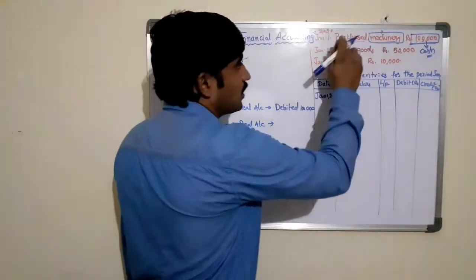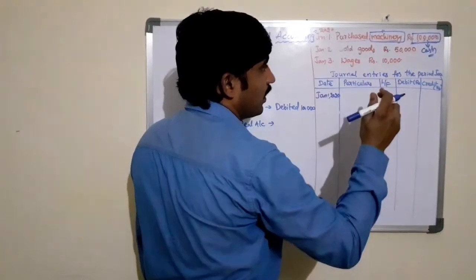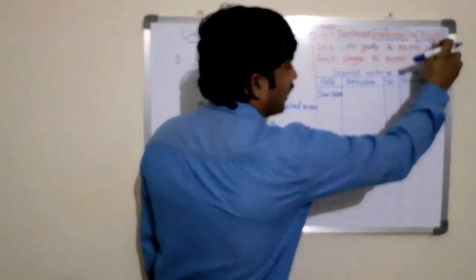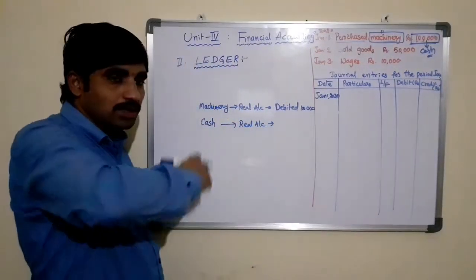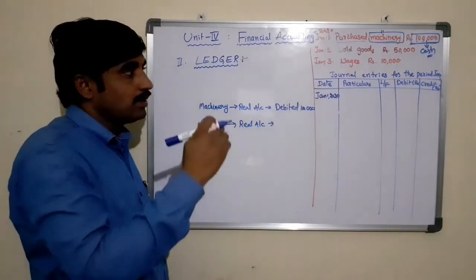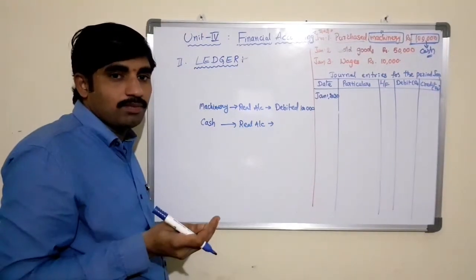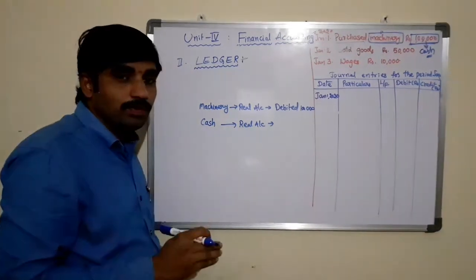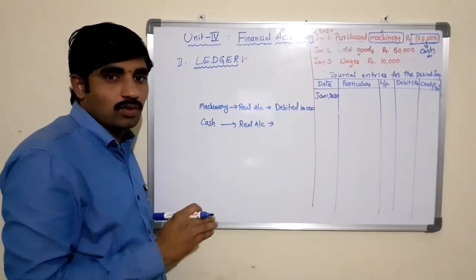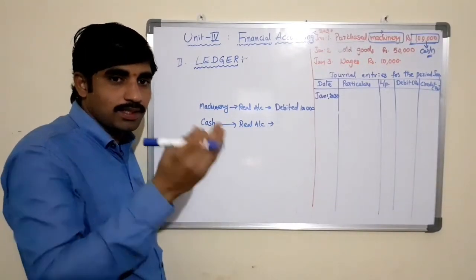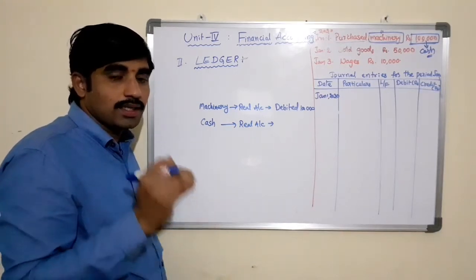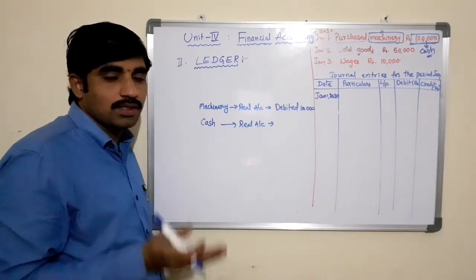Here, when you are purchasing machinery worth rupees 1 lakh, the cash is going out and machinery worth that amount is coming in. So as the cash is going out from the business, the cash should be credited according to the rule: debit what comes in, credit what goes out. Here the cash is going out from the business, right?